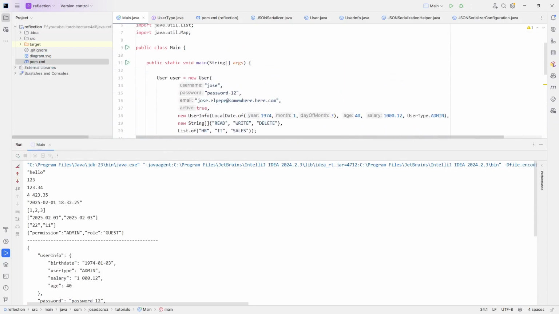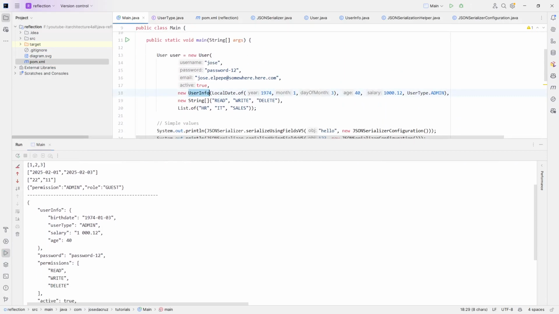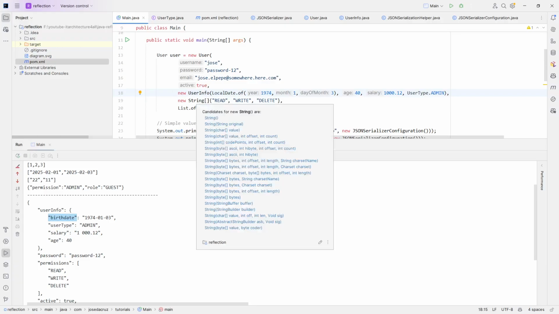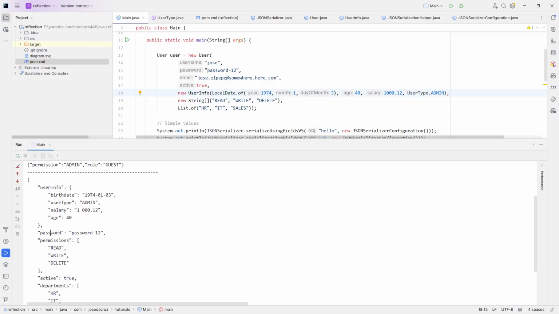It's one of the classes that we really want to serialize, meaning that we are interested in the name of the field. But again, we are not interested in the name of the fields behind the array class. We don't care about those fields, we just care about the content. But in this class, we care about the field names and their value. Okay, here, salary, age. This is a string field.